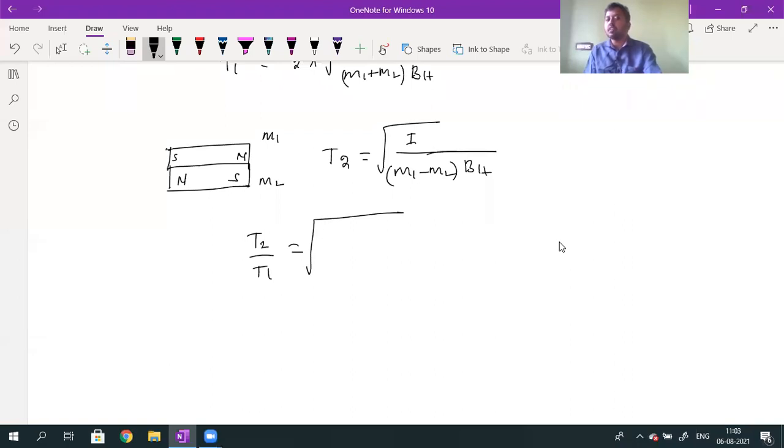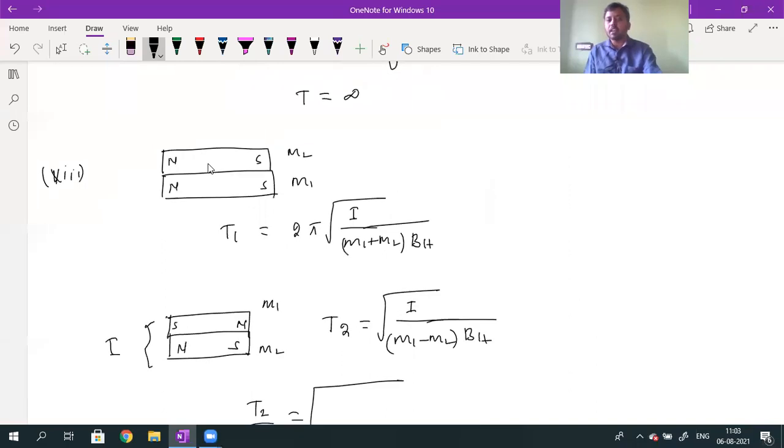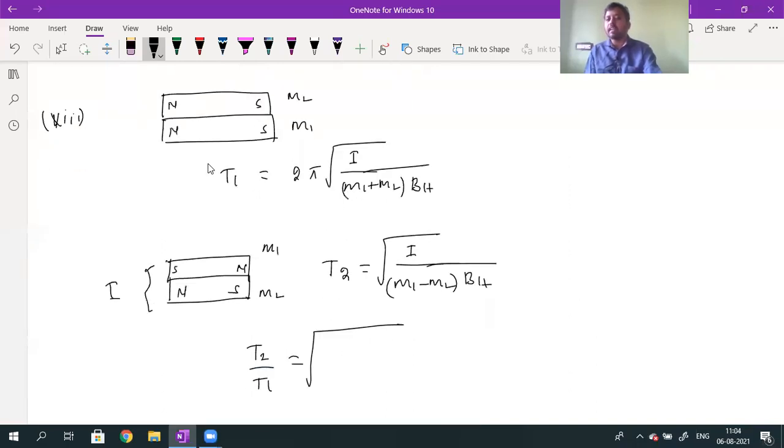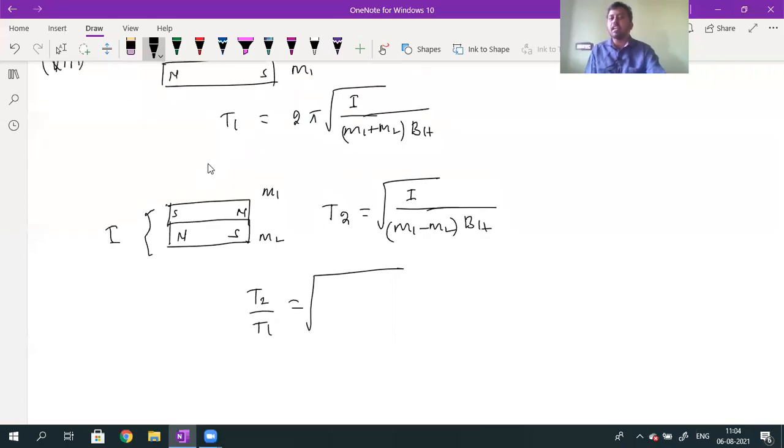When I divide both, T2 by T1 value, why not 2I? For this system together, I am calling it 2I. For this system of two bar magnets, I am calling the moment of inertia I. You can take it as 2I also. If I take 2I here, here also I need to take 2I. Here also 2I, here also 2I. When I divide, 2I will be cancelled. Then what will I get for T2 by T1?